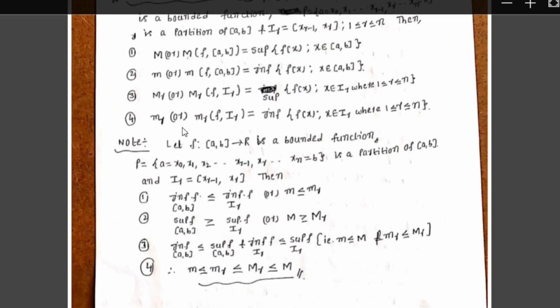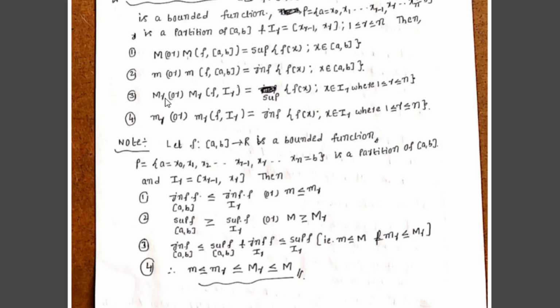Next, capital Mr means the supremum of f(x) on the rth subinterval Ir, that is, Mr of f comma Ir equals the supremum of the range of the function f(x) such that x belongs to Ir, where 1 ≤ r ≤ n, with domain Ir. Therefore Mr equals the supremum of f(x) on Ir, that is, the supremum of the range of the function f(x) with respect to the domain Ir.